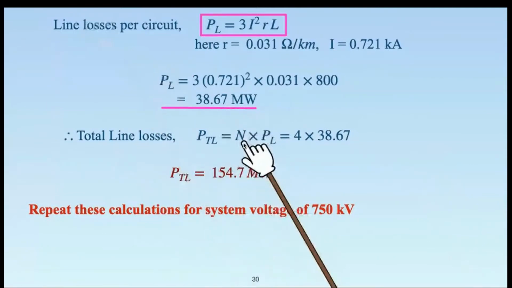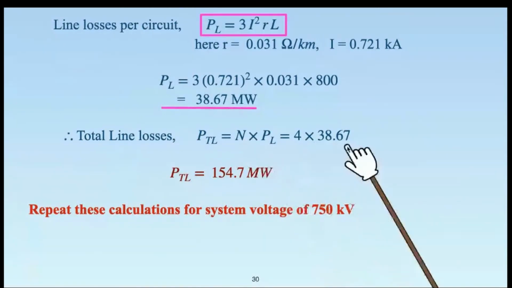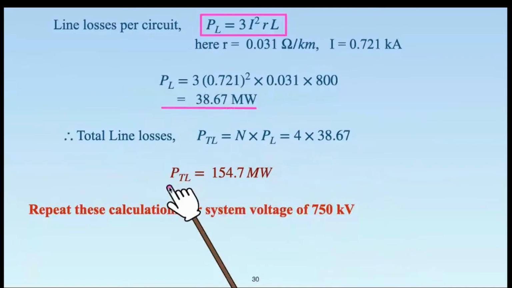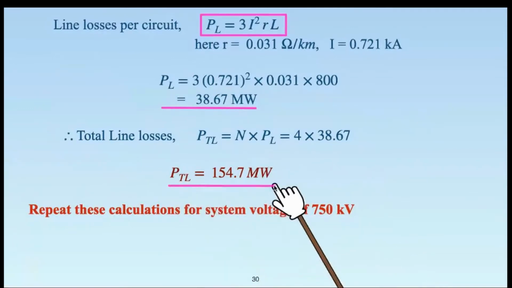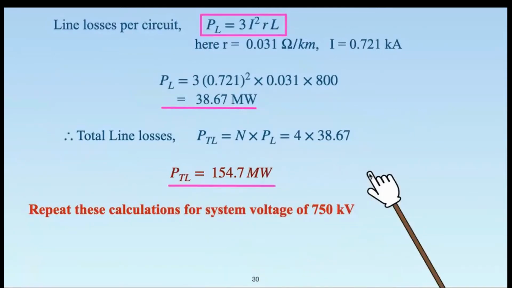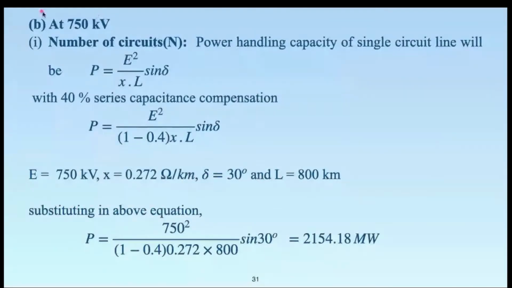We have identified that 4 circuits will be required. So we have to multiply it by 4, and that's why we come across the total power loss in this case at 400 kV for 4 circuits equal to 4 times 38.67, so 154.7 megawatt. Please note that we are now talking about voltage of 750 kV. So for ease of understanding, we have just numbered it as part B of the answer.